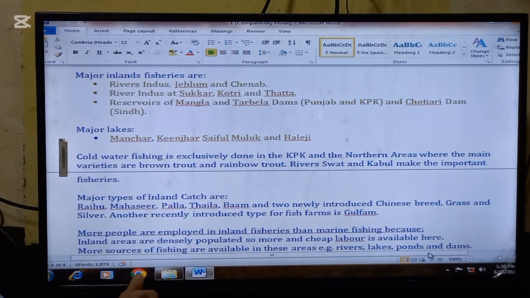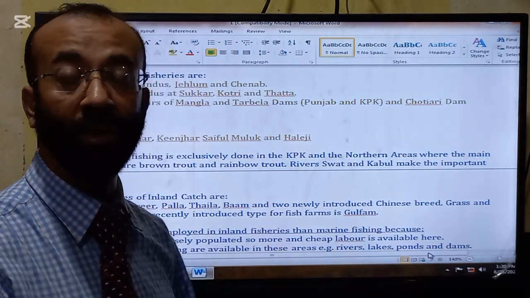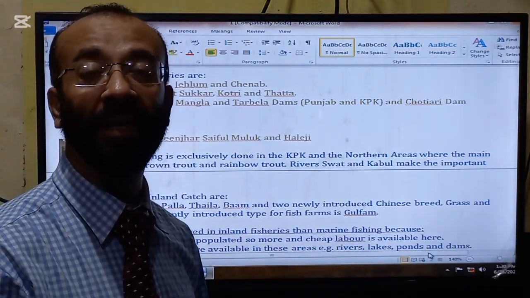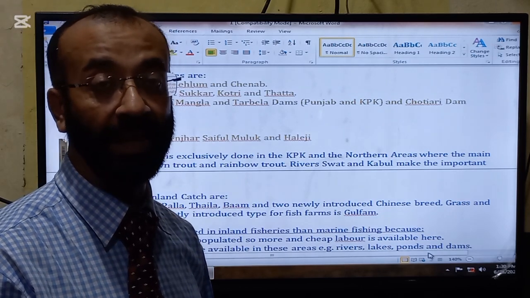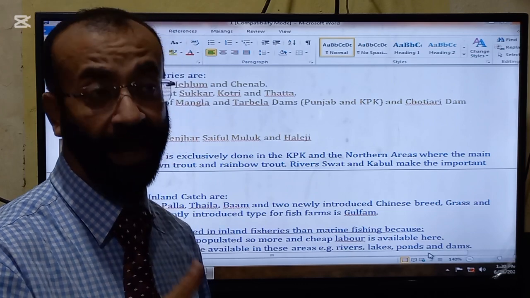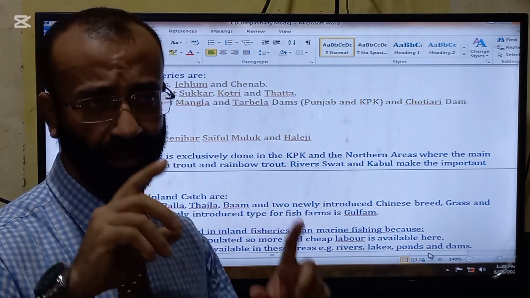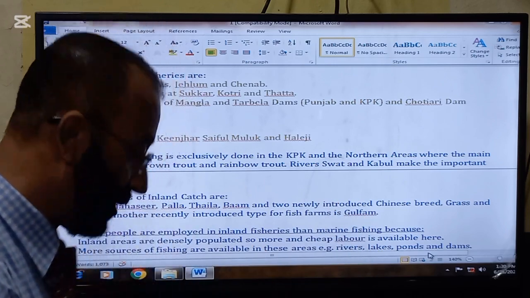More people are employed in inland fisheries than in marine fishing. This is also an important thing to note: most people are engaged and hired in inland fisheries rather than marine fisheries. The mind does not accept it, but the reasons are here.